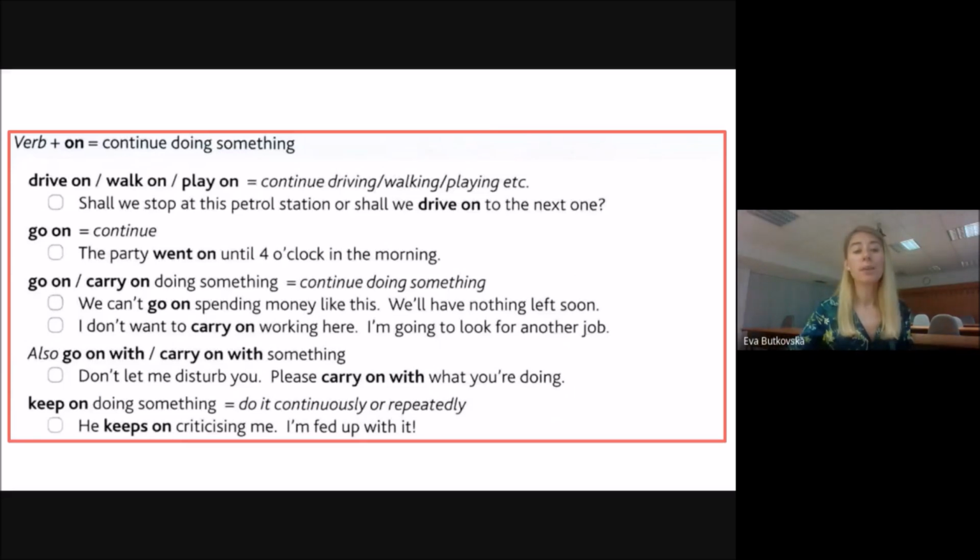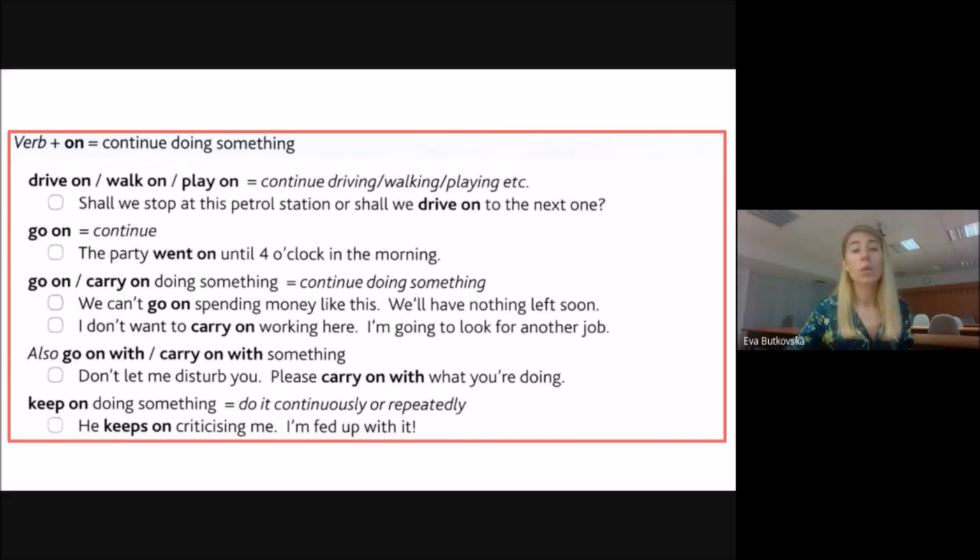Next example. I don't want to carry on working here. I'm going to look for another job. Really, it means I don't want to continue working here. Remember, go on, carry on, or drive on, means to continue doing something.